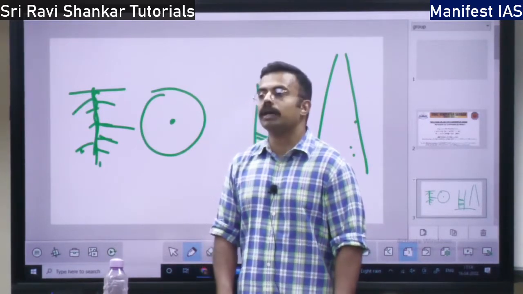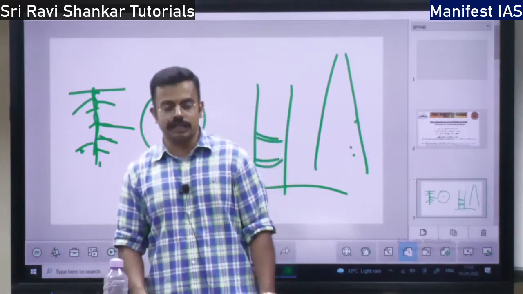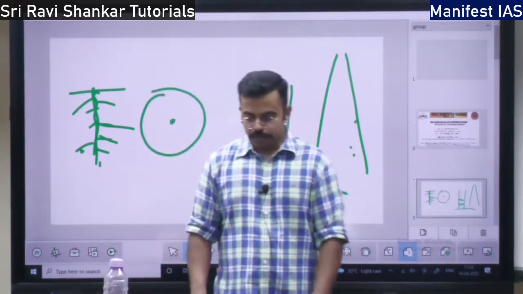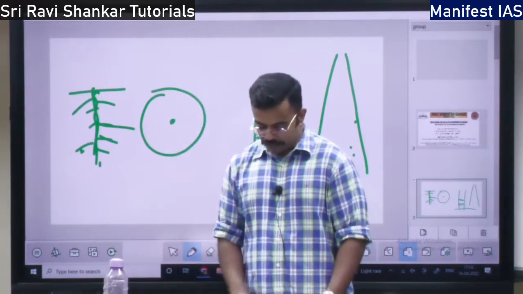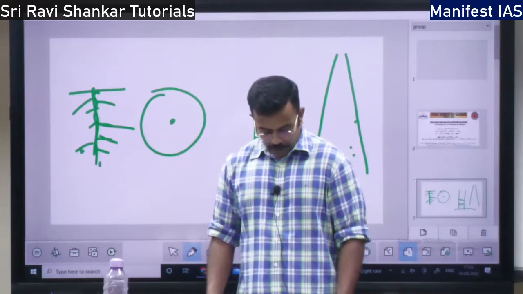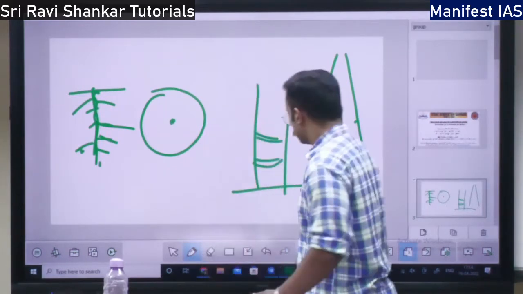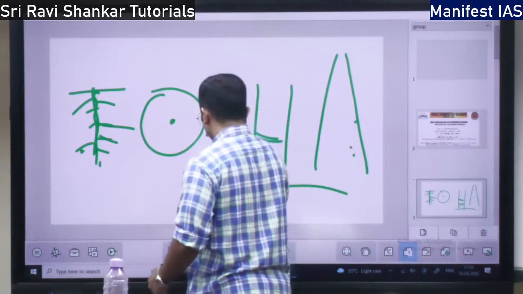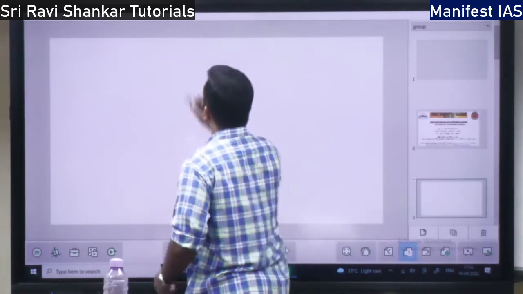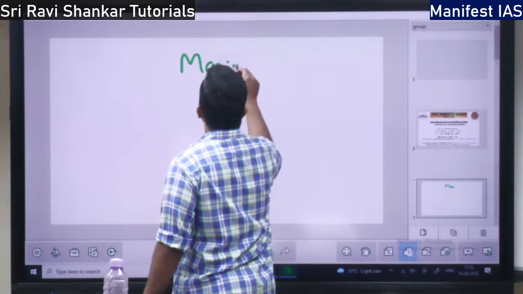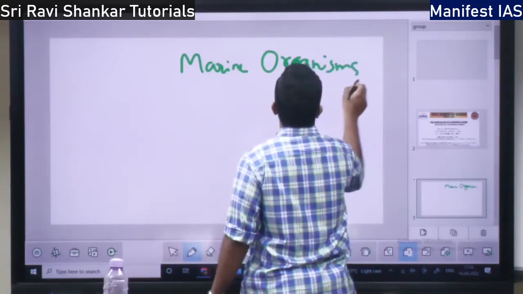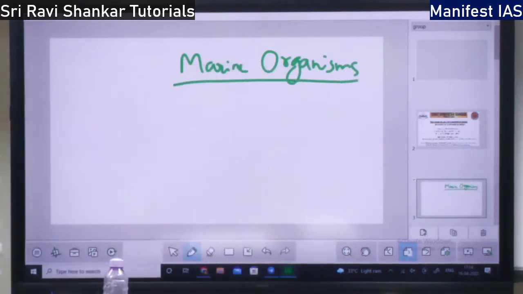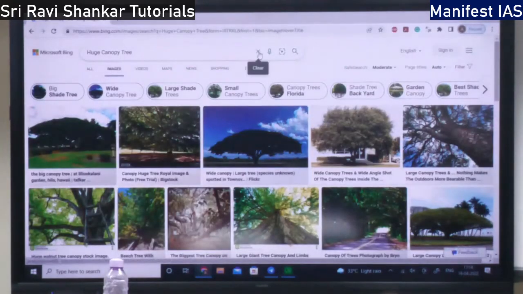So this is all about the plant diversity and the study of plants in India. Next, we will move to the new concept of marine organisms in India. Marine organisms. So when it comes to marine organisms, the first organism is your plankton. As plants are on land, plankton is in the ocean. So I'm going to show you the image of plankton.